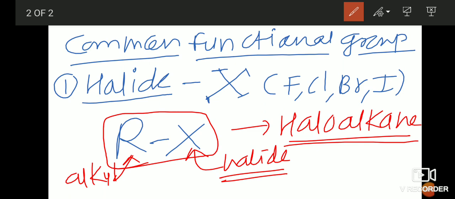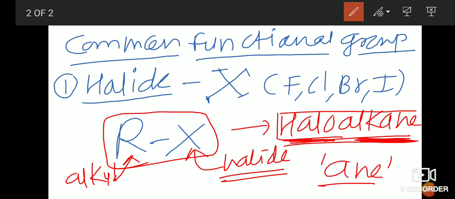If we look at an example, you will come to know how the haloalkane name is formed. Halo means halogen, and alkane is there because there is a single bond between the carbons. The suffix used for these compounds is always ane, as the halide group is joined with an alkane, so the suffix is ane for the alkyl halides. Keep these very important points in mind.